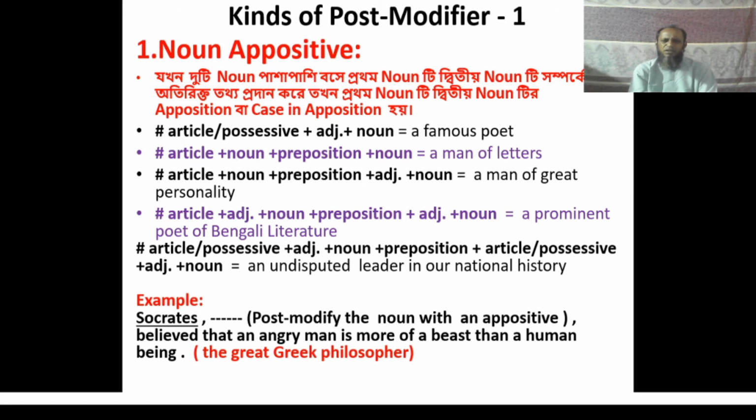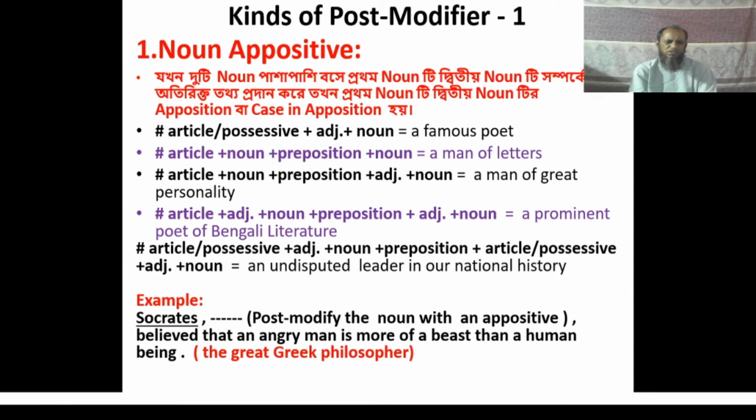That is a man of great personality. The fourth one consists of article a, adjective prominent, noun poet, preposition of, adjective Bengali, and noun literature. That is a prominent poet of Bengali literature.